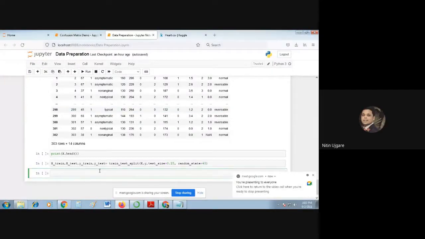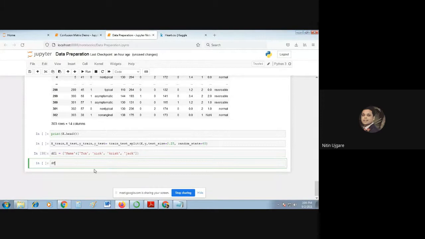Okay, so what we will do, I have created the first data frame for the name. It will be created as df1. Df stands for data frame. df1 is equal to, in curly braces, in single quotes, 'name', which is the name of my column, colon, followed by, in square brackets, the values for this column: Tom, Nick, Krish, Jack. I'll just simply run it. Now I'll show you what's there in the data frame.